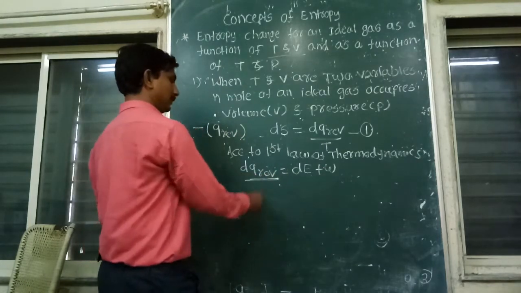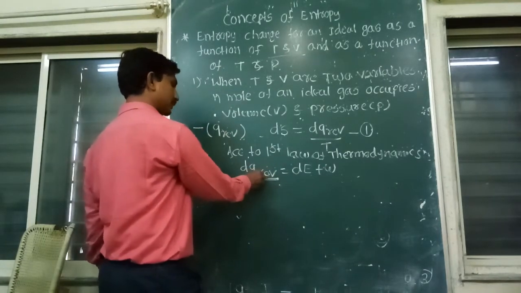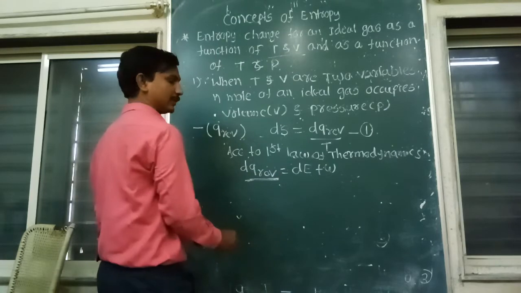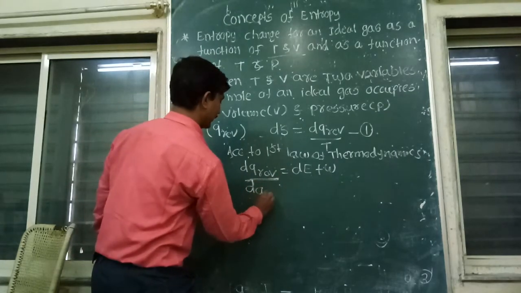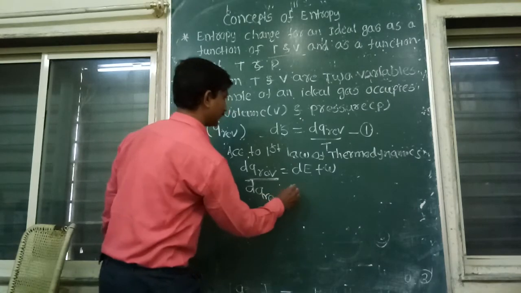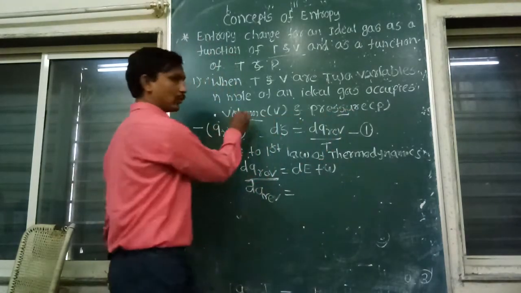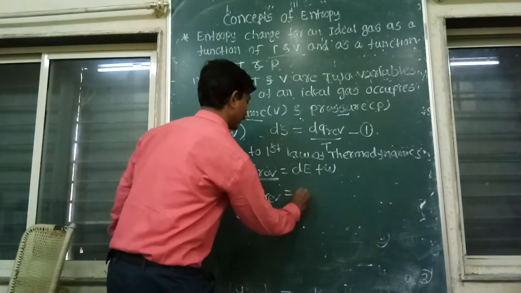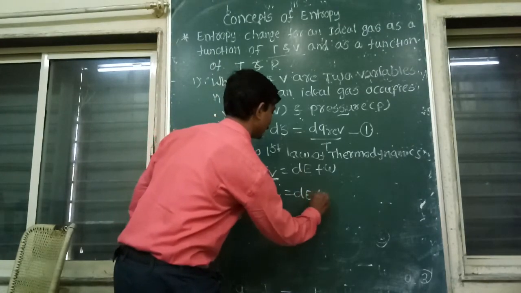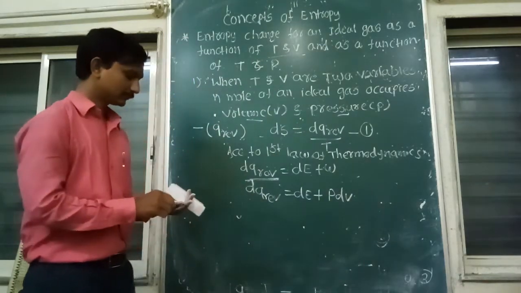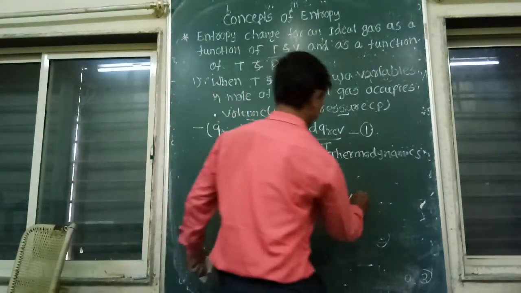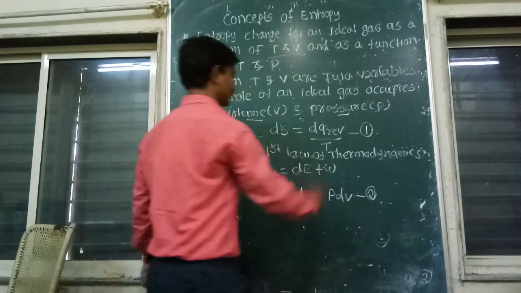In this system, the amount of heat absorbed reversibly, that's why we have written dQ reversible. Here work done is in the form of pressure and volume. So we can write W is equal to P dV. This is equation 2.